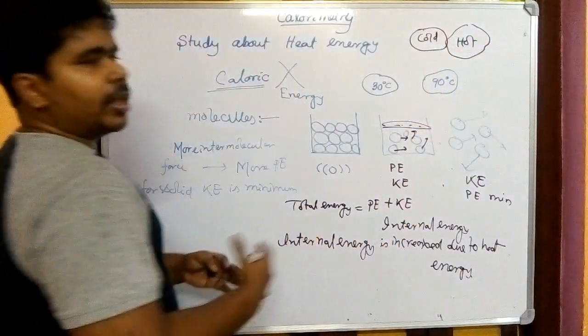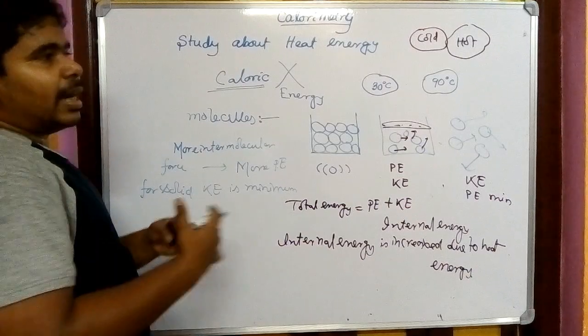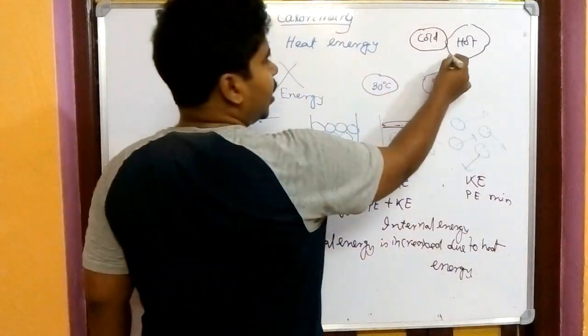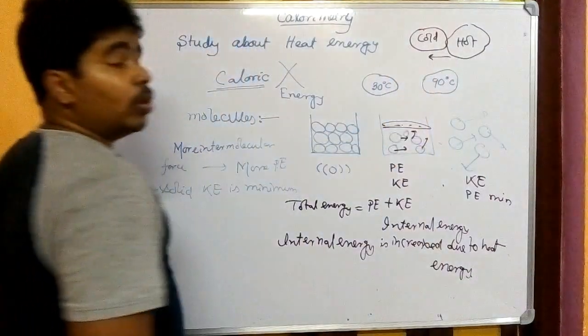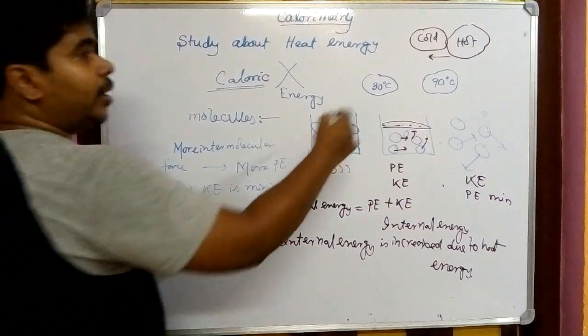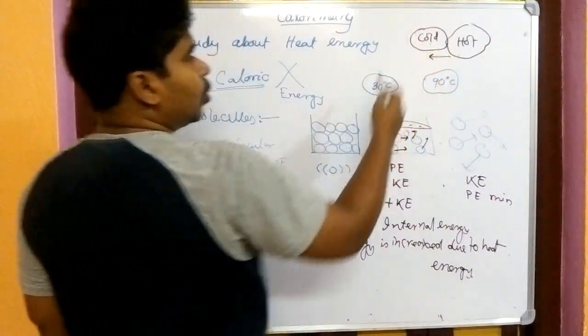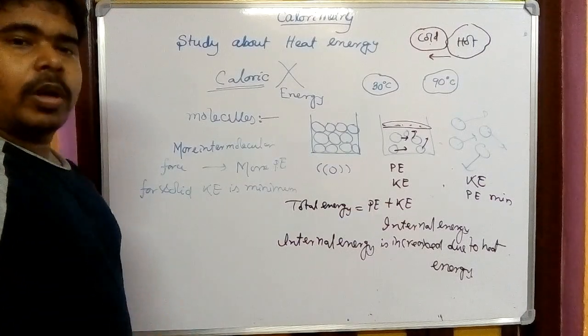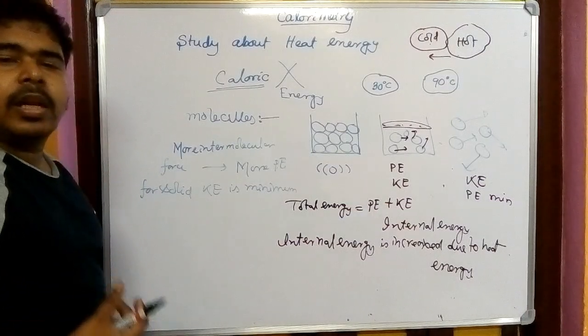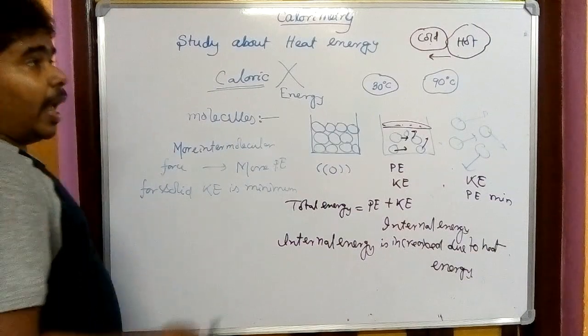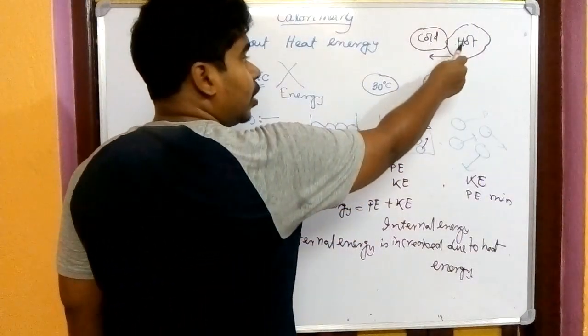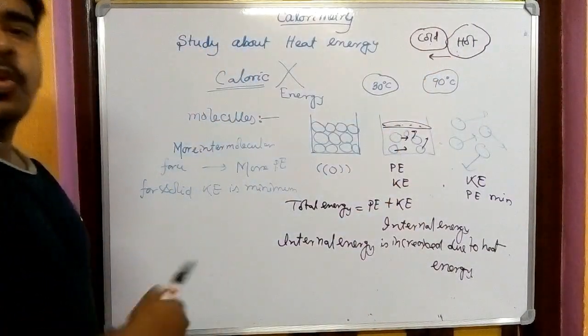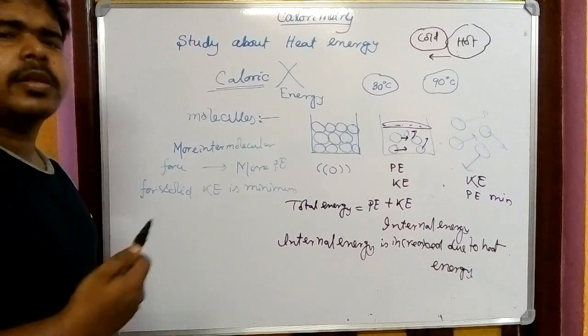If you keep them together, we know there is a heat exchange. The heat energy is coming from the hot body to the cold body. As the heat energy comes from the hot body to the cold body, the molecules in the cold body get more internal energy, and as the heat of the hot body is reduced, its internal energy is reduced.